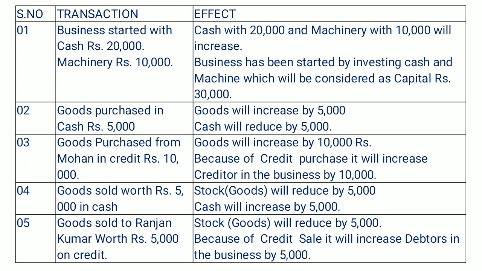So stay focused. The first and very important transaction we have is: the business started with cash rupees 20,000 and machineries rupees 10,000. In this question we are going to start our business with cash 20,000 and machinery 10,000. So the total investment done by us is 30,000. This transaction will increase cash by 20,000 and at the same time increase machinery by 10,000. So in the assets we have to increase two assets: first is cash 20,000 and machinery 10,000.